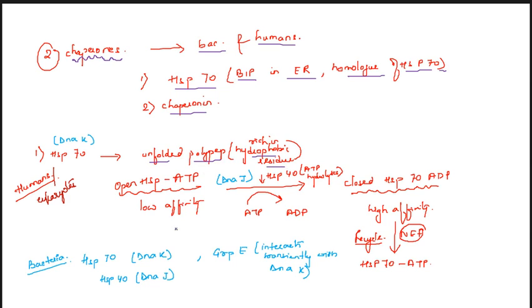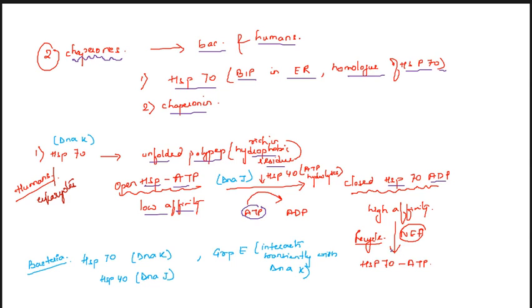When the open HSP70 is complexed with ATP, it has very low affinity with the polypeptide. DNAJ hydrolyzes ATP, so that the HSP70-ADP complex is formed. This ADP form has high affinity with the polypeptide.